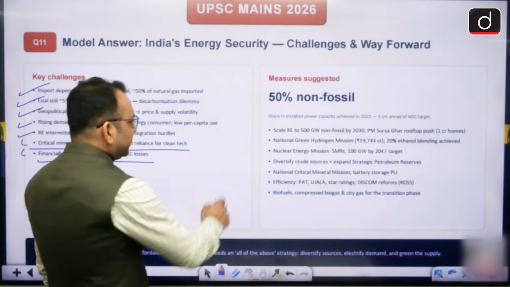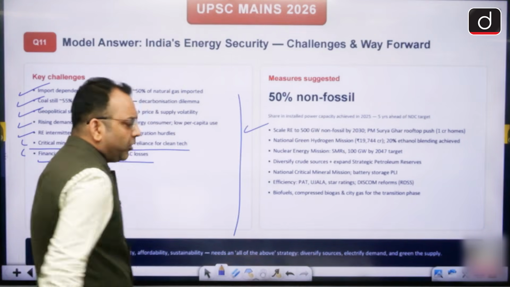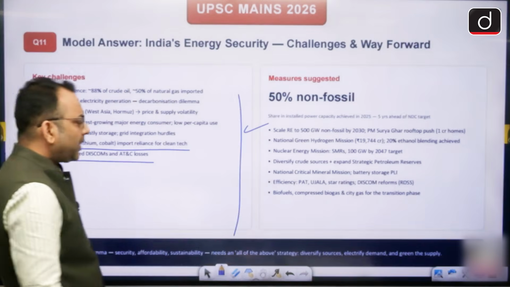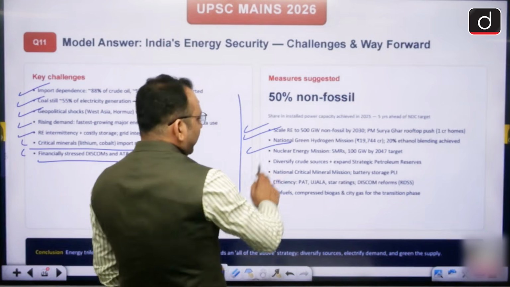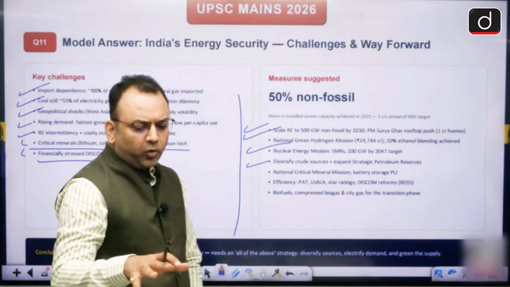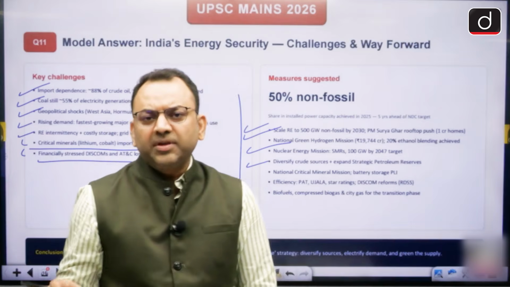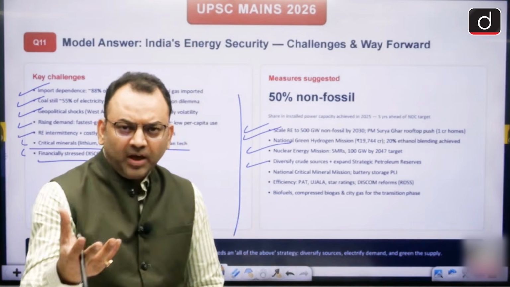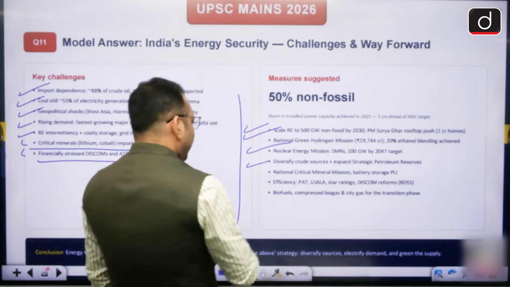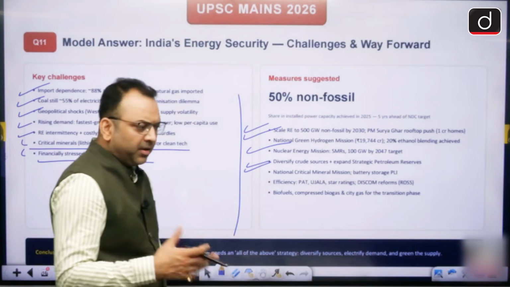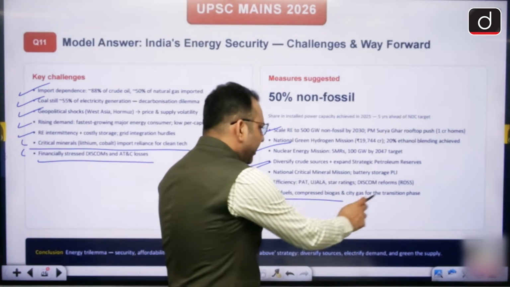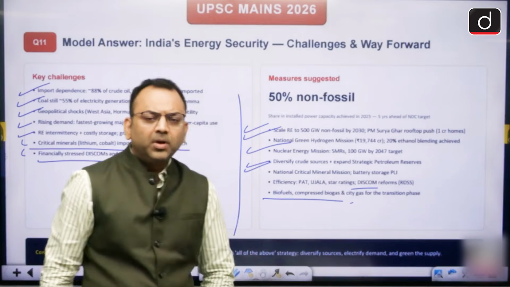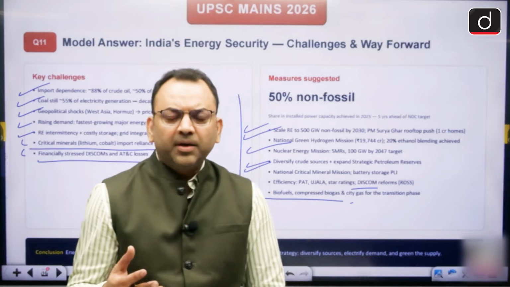The solutions we have discussed, at scale: renewable energy sources, the green hydrogen mission, nuclear power, expanding coal and crude oil sources, and building petroleum reserves. We have reserves in the country. Then there is the critical mineral mission, ethanol blending, and for the DISCOMs, the Uday Yojana.